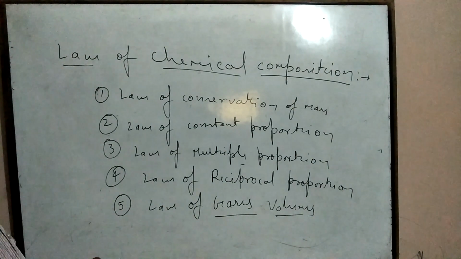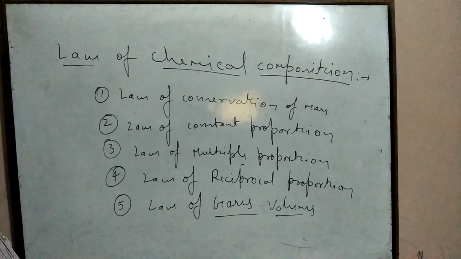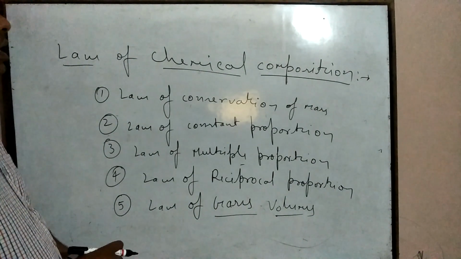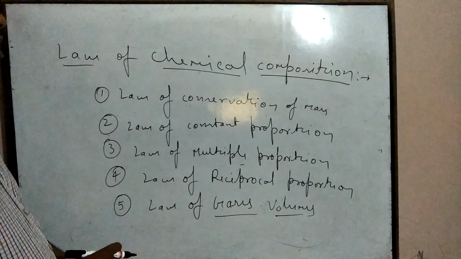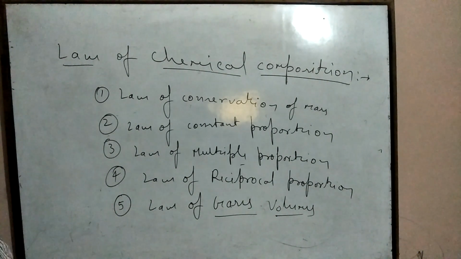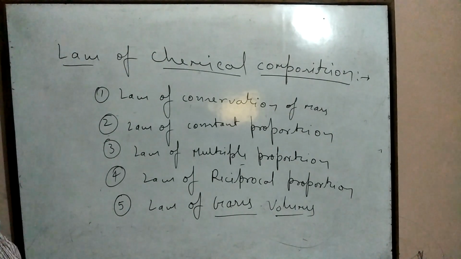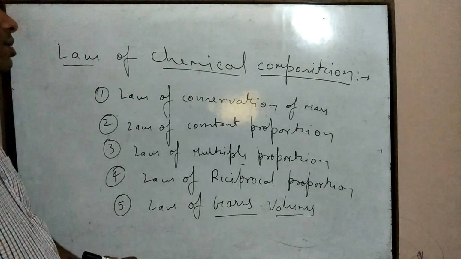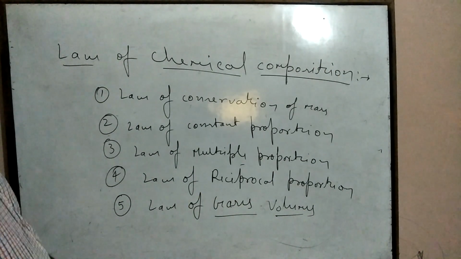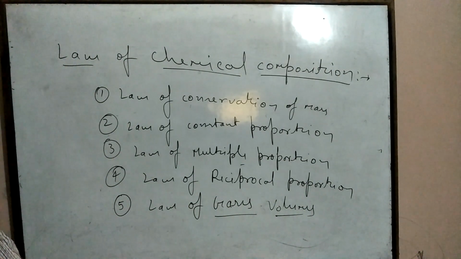With the help of these laws, we will know about the chemical composition of different atoms which participate in the formation of any compound. We will discuss the ratio of masses of different atoms of elements when they react with each other to form particular compounds.